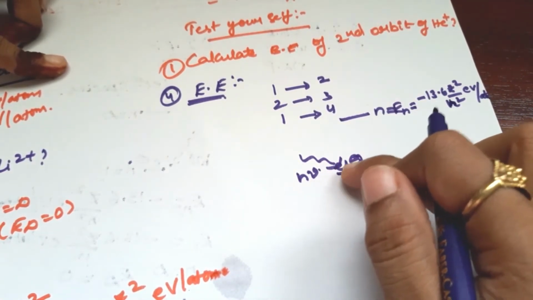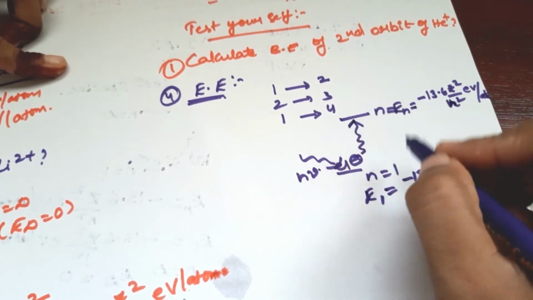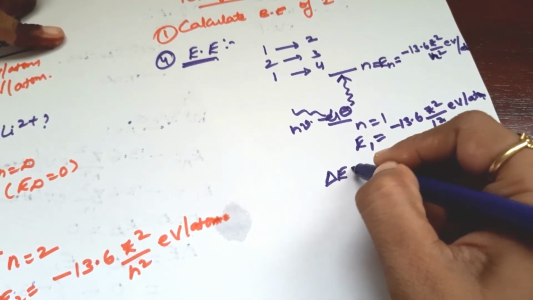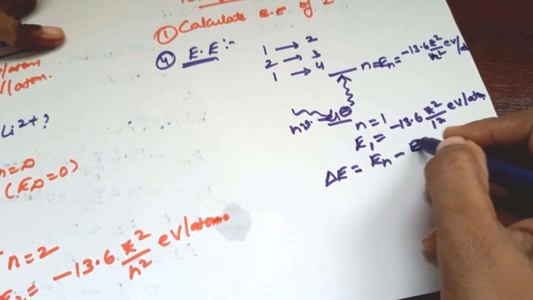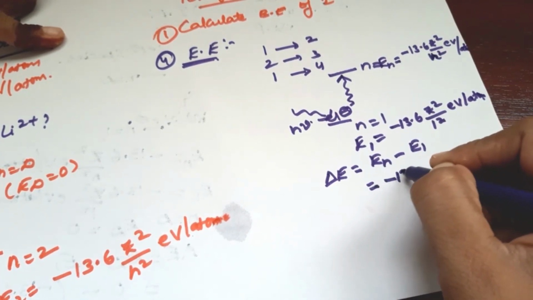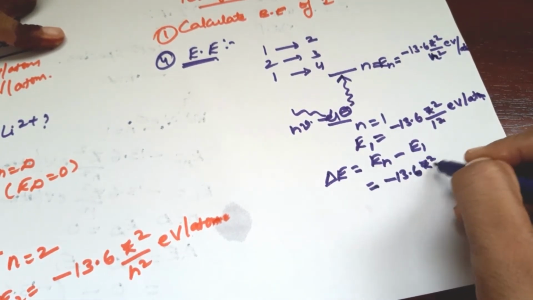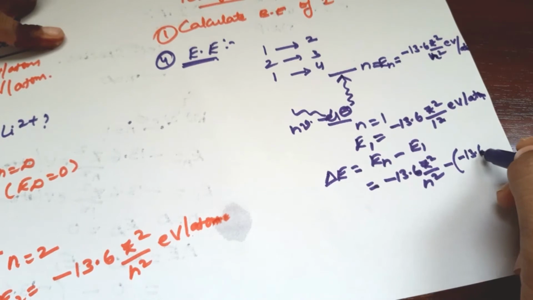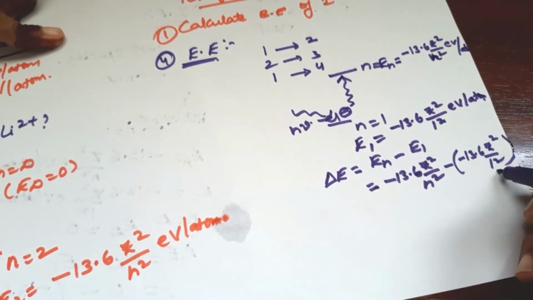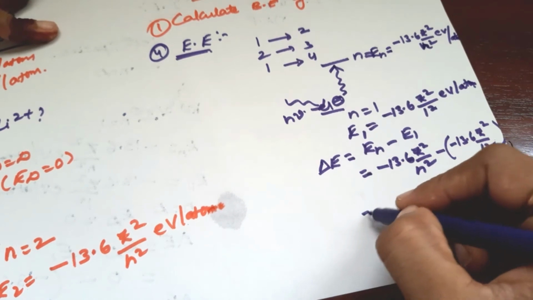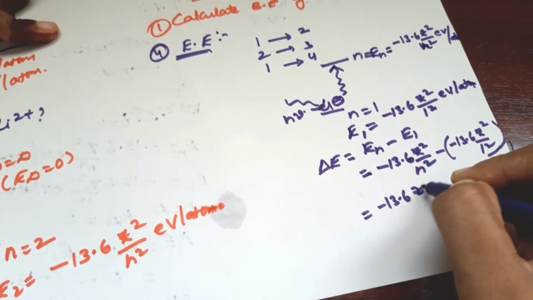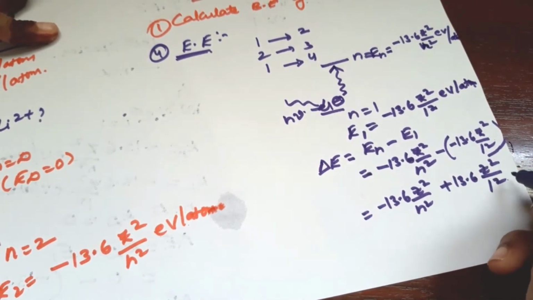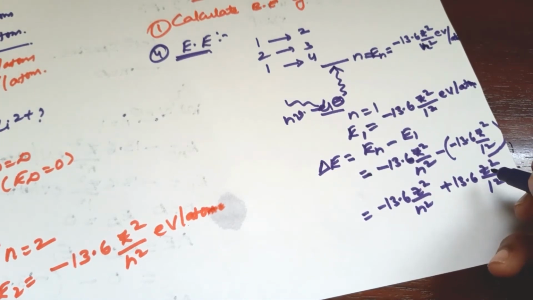Let us see how much energy is required for this electron to transfer from n is equal to 1 to the nth level. Then the energy gap, delta E, is equal to En minus E1, that is minus 13.6 Z square by n square minus of minus 13.6 Z square by 1 square electron volt per atom, which is minus 13.6 Z square by n square plus 13.6 Z square by 1 square. This is the energy gap, that is the excitation energy.